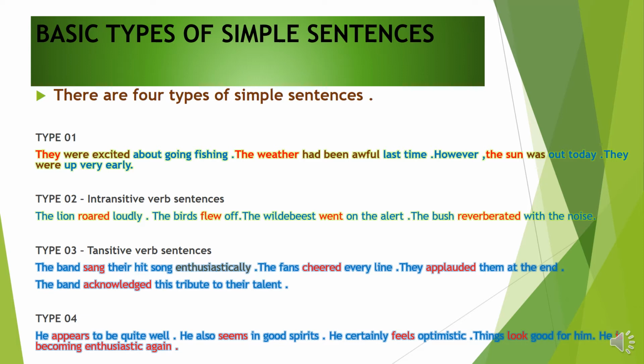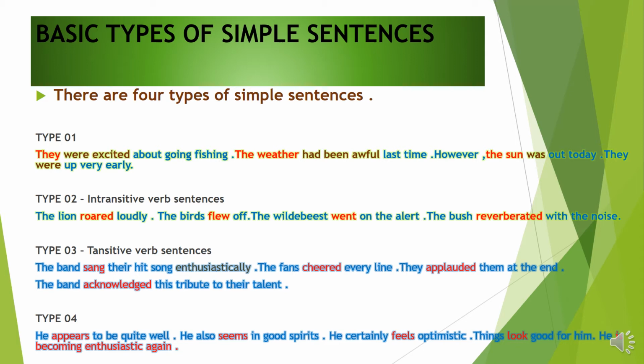Type 2, intransitive verb sentences. Let's read the sentences. The lion roared loudly. The birds flew off. The wild beast went on the alert. The bush reverberated with the noise. So there are also 4 verbs: roared, flew, went, reverberated. These types of sentences are also simple sentences.